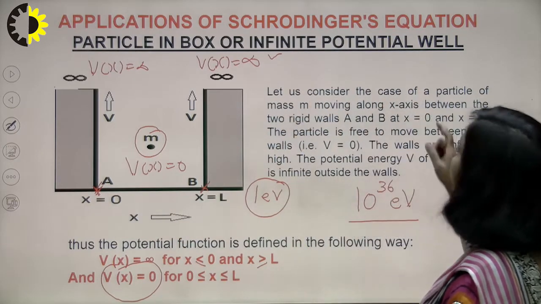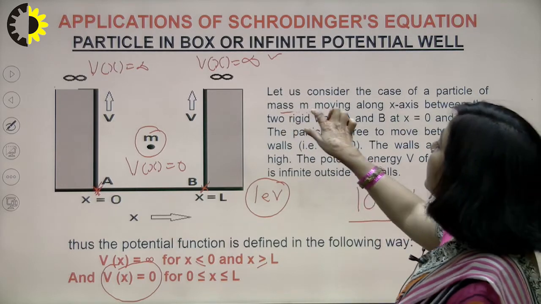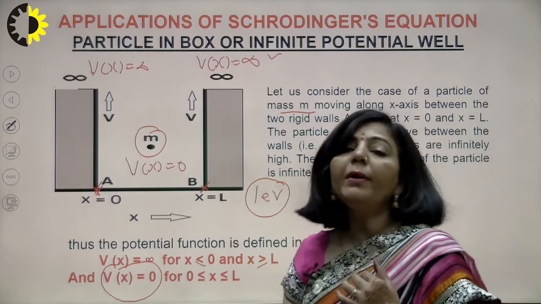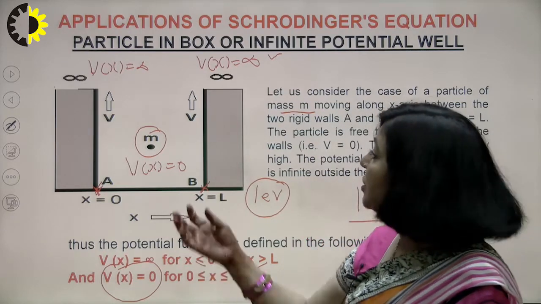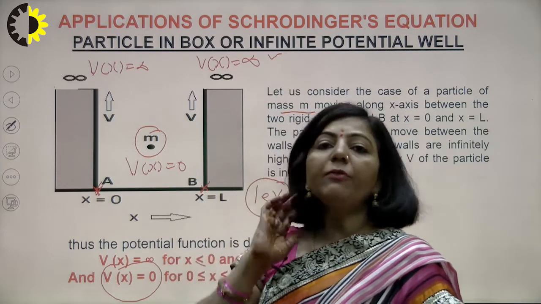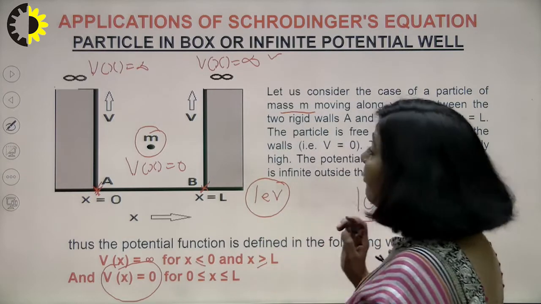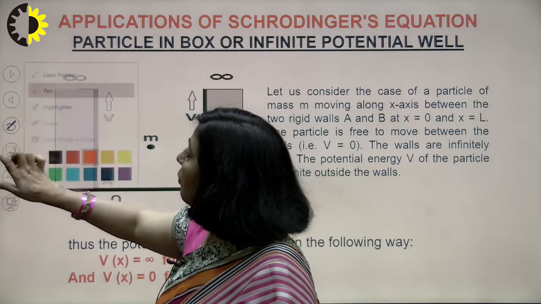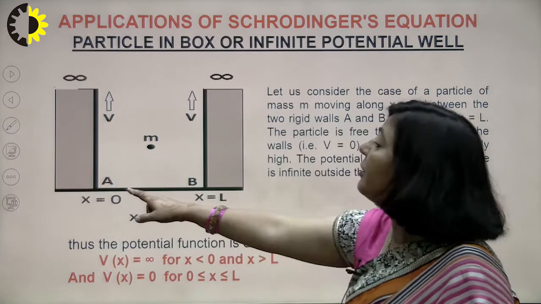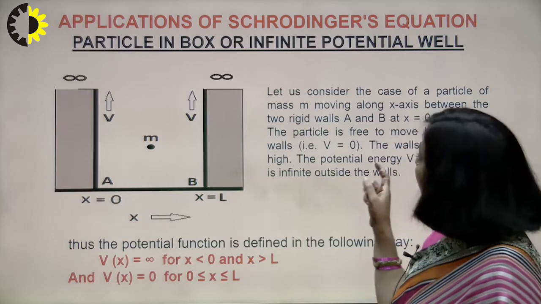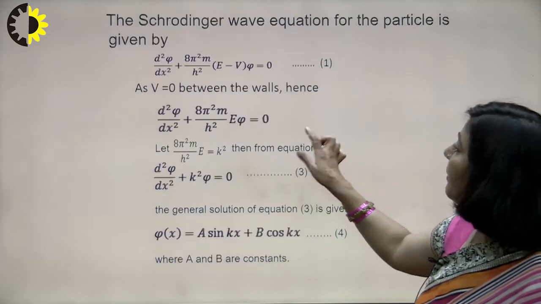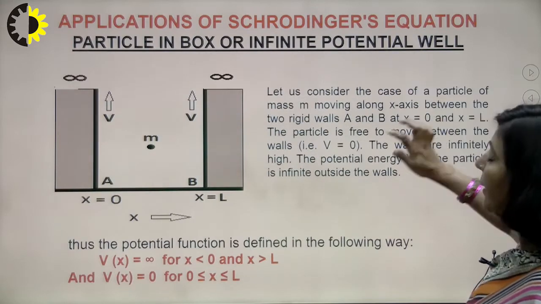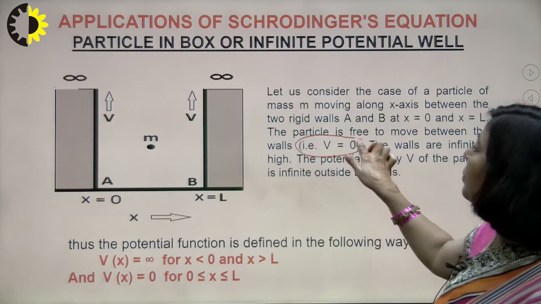So you are having a particle of mass m, and that particle is moving along the x-axis. The movement of this microscopic particle which is trapped in this box is confined to this particular box. The movement of this particle is confined between 0 and L only, and the potential energy for the particle between 0 and L is 0.